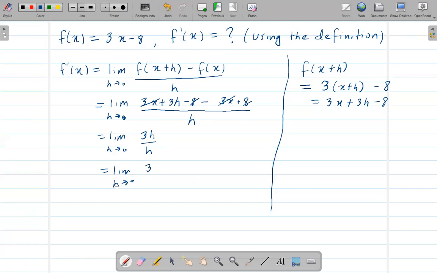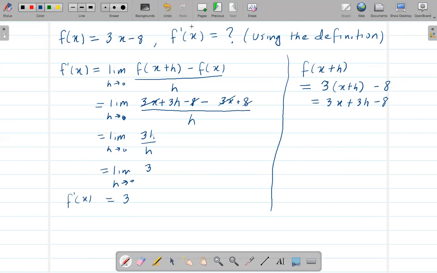The limit of just a number is just that number. So as I found the f prime, I found this.